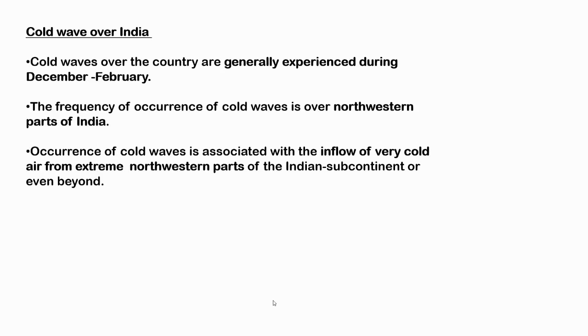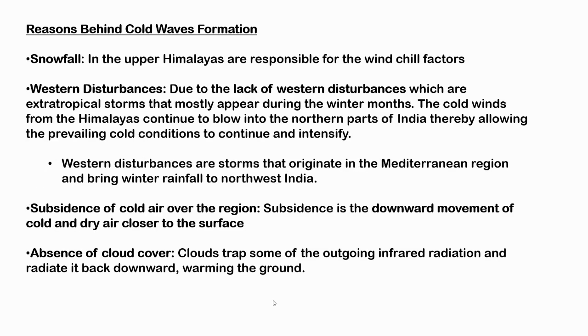So let's look at the reasons behind why these cold waves form, and then why they form only in these particular regions. So the first reason is snowfall. This snowfall, which occurs in the upper Himalayas, is responsible for the wind chill factors, and this snowfall is what brings the cold air from the higher latitudes to the lower latitudes. And we know that the snowfall happens in the Himalayas. That is why the nearby regions of these particular areas face cold wave.